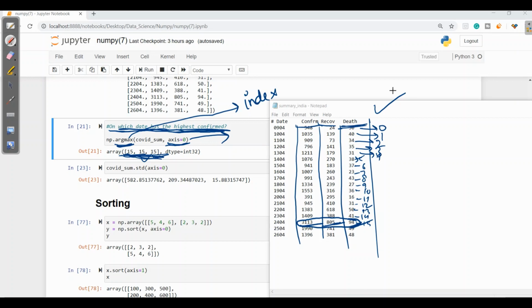Now let's see for axis is equal to 1. Axis equal to 1 refers to row-wise.